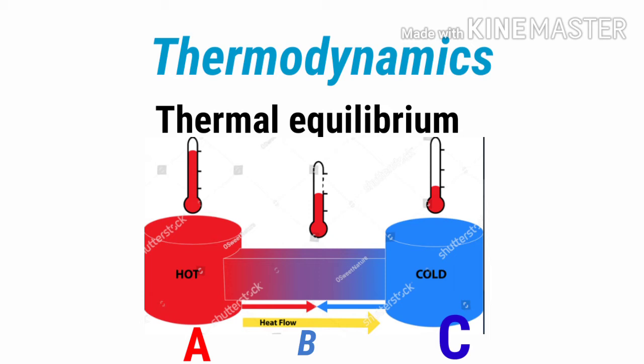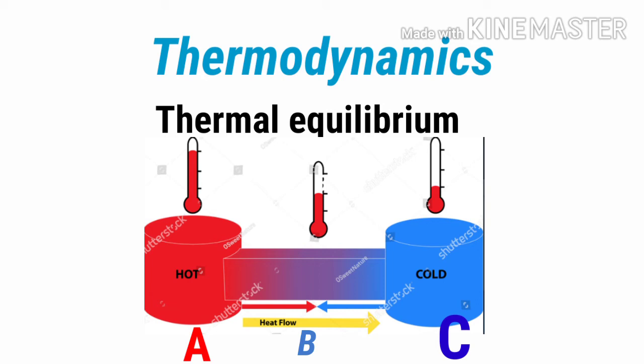This will continue. After object B gets heated, object B will start to transfer heat to object C. So the heat flow will be from object A to object B and object B to object C. This transfer of heat from A to B and B to C will continue until the temperatures of all three objects are the same, that is, it will reach the point where the temperature of A, B and C is the same.